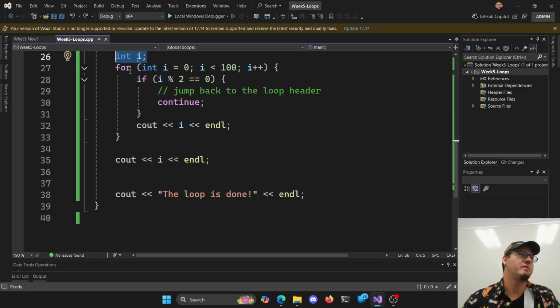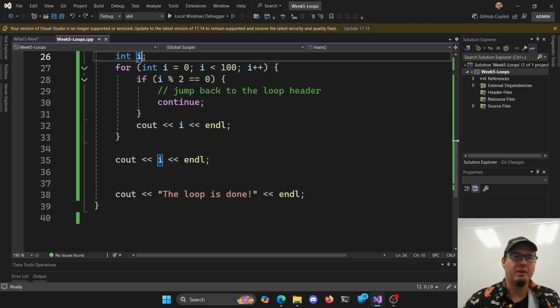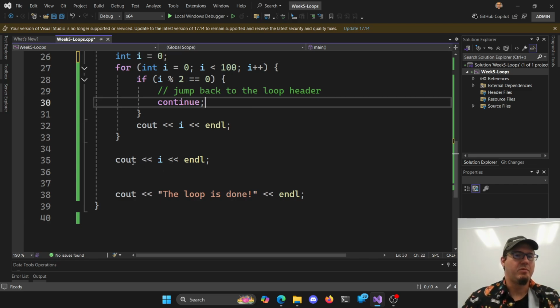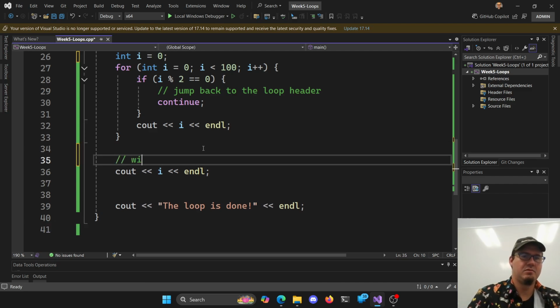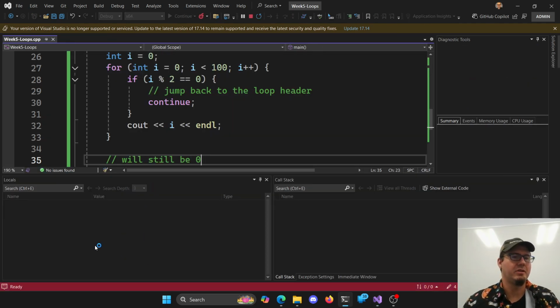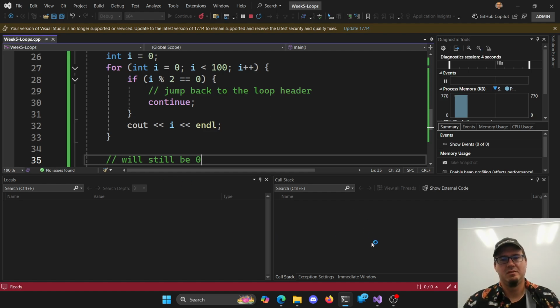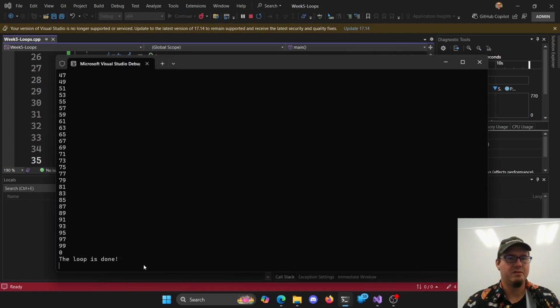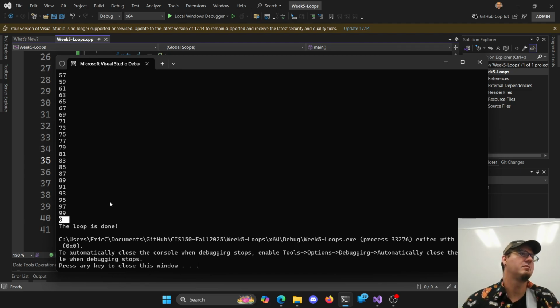So generally you don't want two variables with the same name. That's just a pretty good rule of thumb. But if we were to set this thing to 0 here, when we print down here, it'll still be 0. And our program will run and be happy. It won't be the 100. Oh, there it is. So still 0, because it's a different value for i.